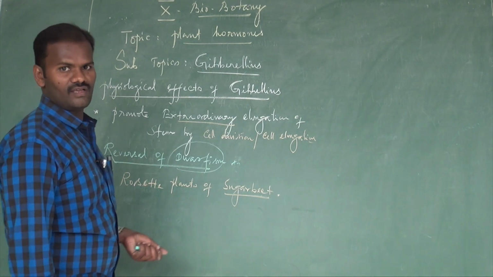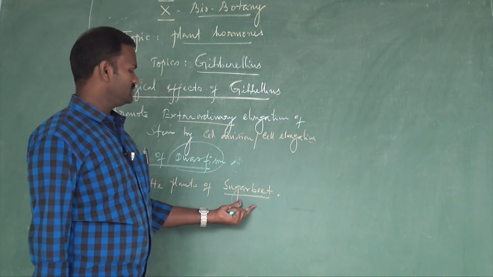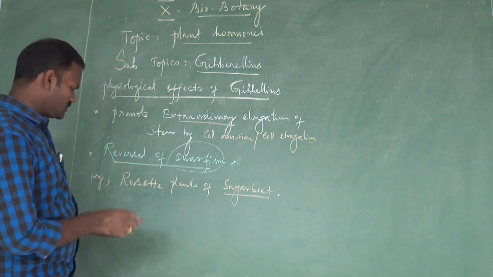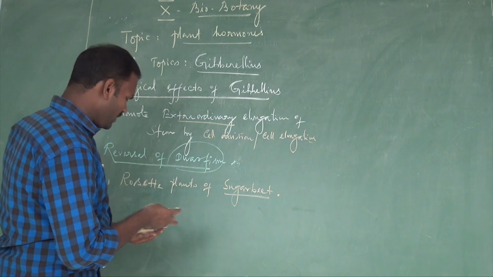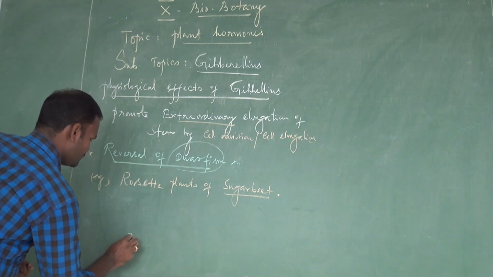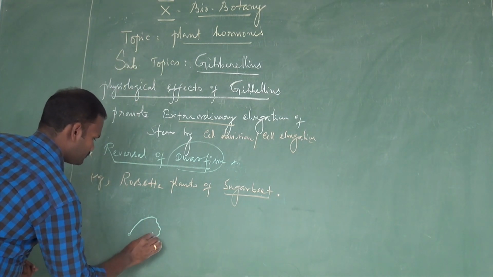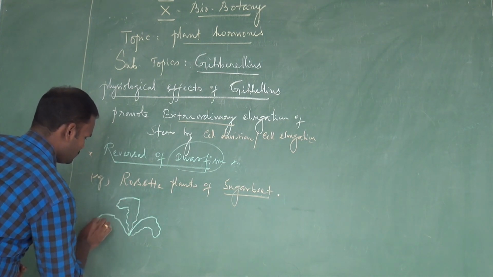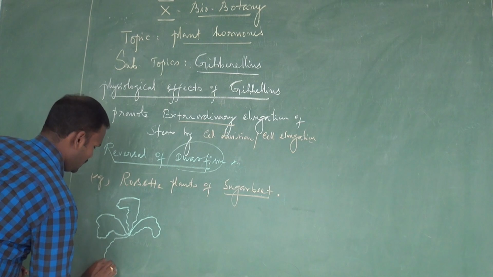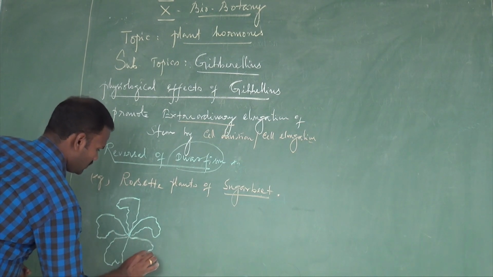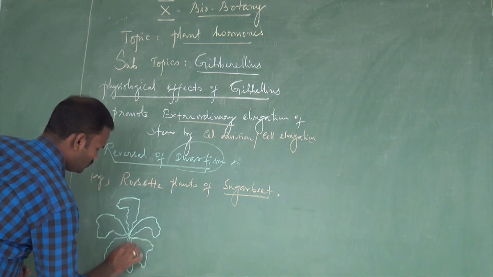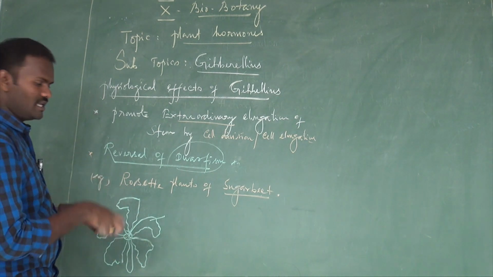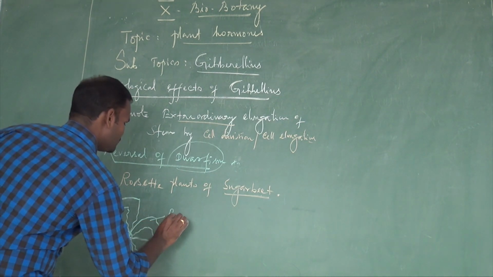Ipomoea batatas. In vernacular we call it chakkaravalli kizhangu. In this plant the leaves are very much reduced. This gives a rosette-like appearance, and these are called rosette leaves.